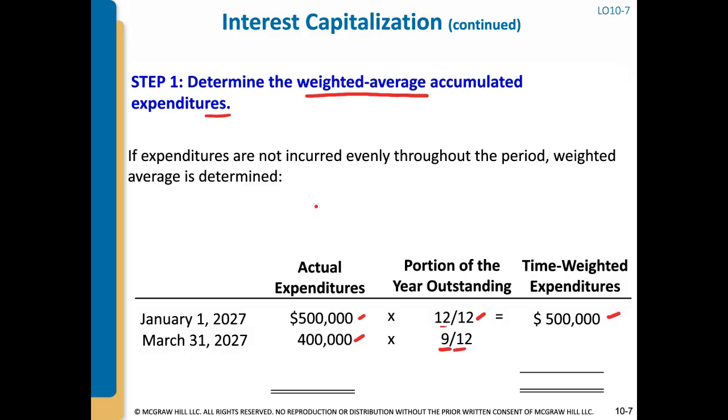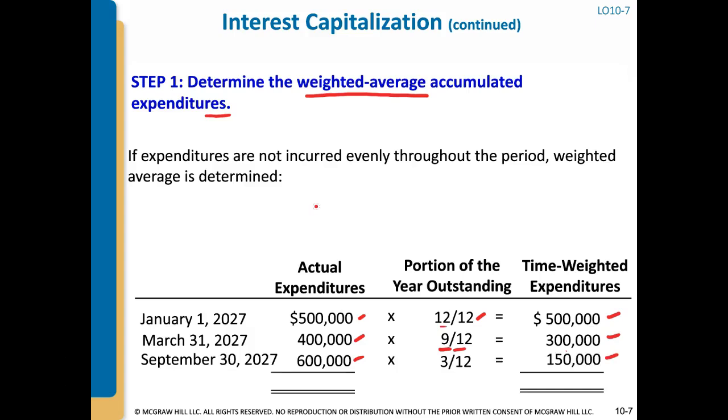Because they're outstanding for April through December. And so that will give us $300,000. And then on September 30th, they incurred $600,000, which was outstanding only for 3 months, the last 3 months of the year. So that weighted expenditure is $150,000.